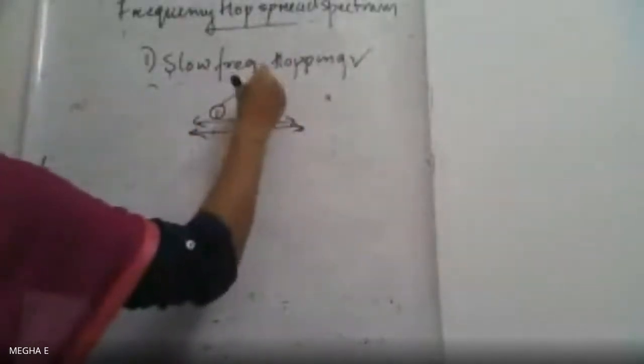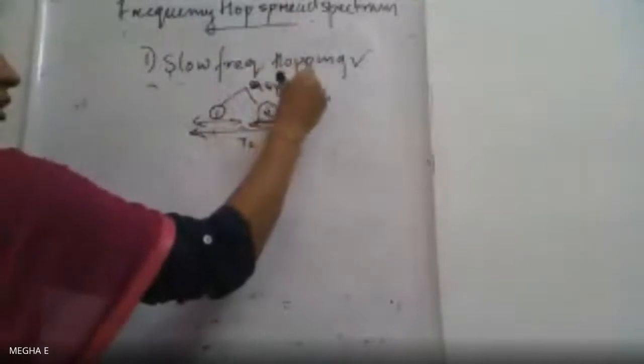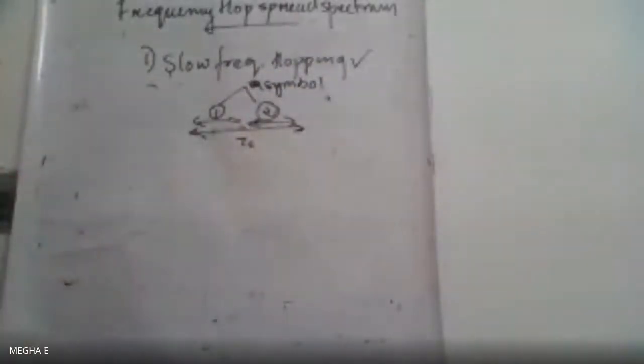In this TC, we can transmit two symbols, suppose. So here, two symbols are transmitted on one particular frequency. That is TC.